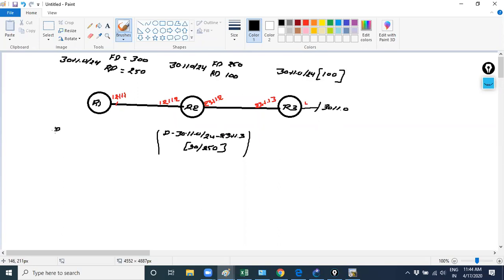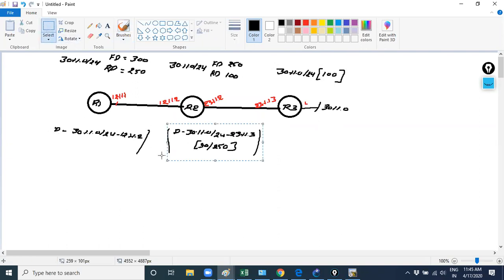So what will R1 do? R1 will update its routing table. D means EIGRP. I'm receiving the prefix 30.1.1.0 via 12.1.1.2, AD 90, metric 250. Any doubt regarding this? Okay, now you need to understand.